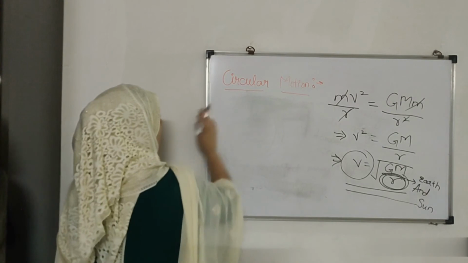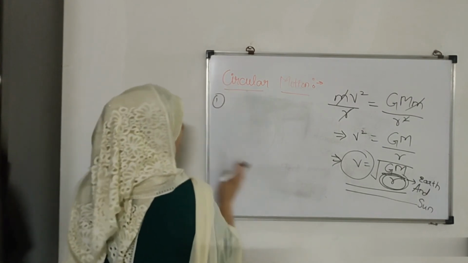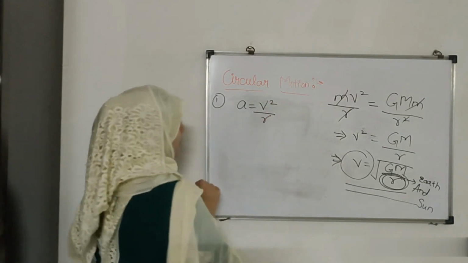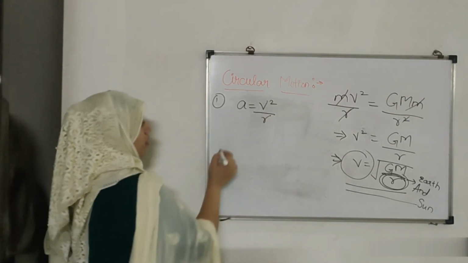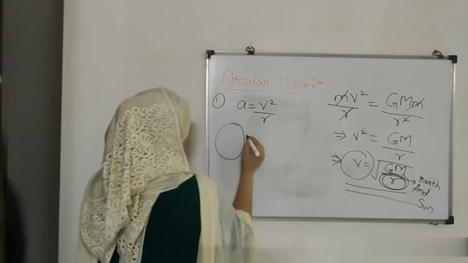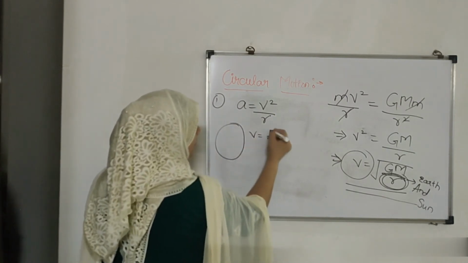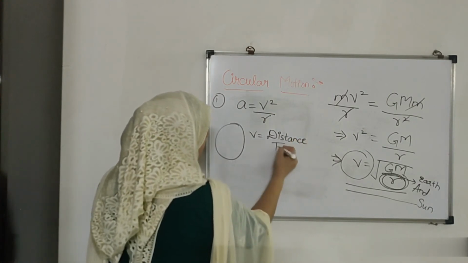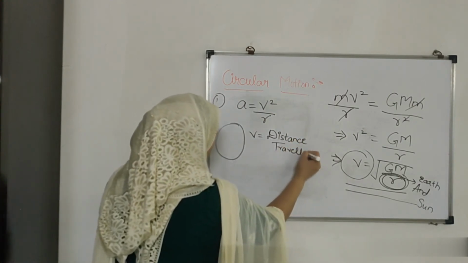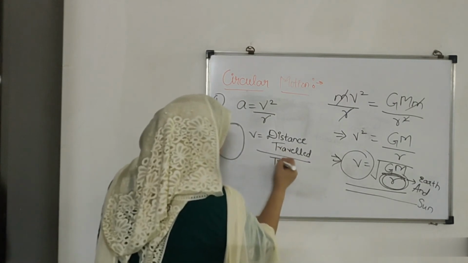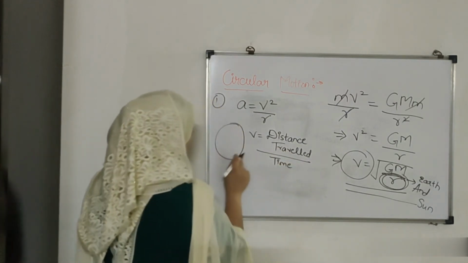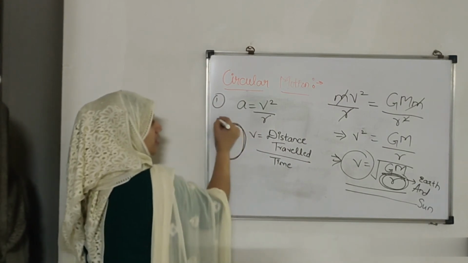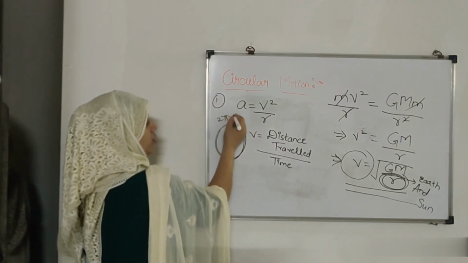Now how would I find the acceleration? We have to remember this: a equals v square upon r. When something is performing circular motion, what is v? Velocity is always distance traveled upon time. For a circle, the distance traveled is the circumference of the circle, which equals 2 pi r.